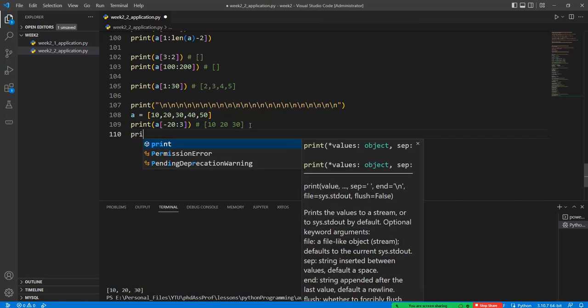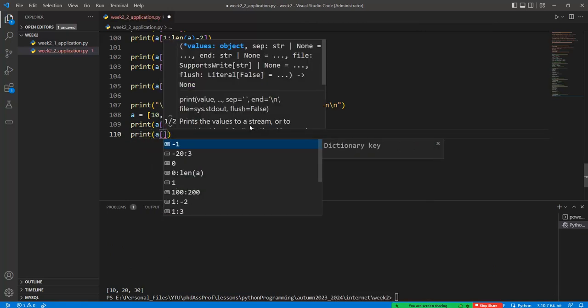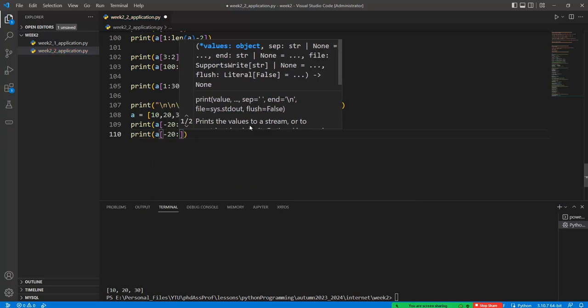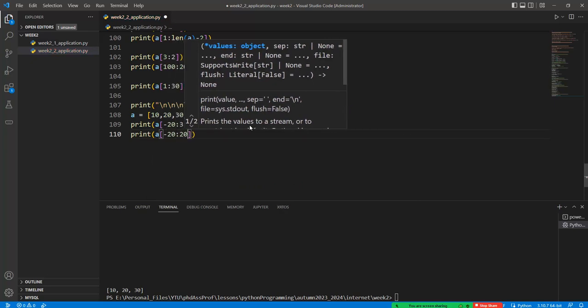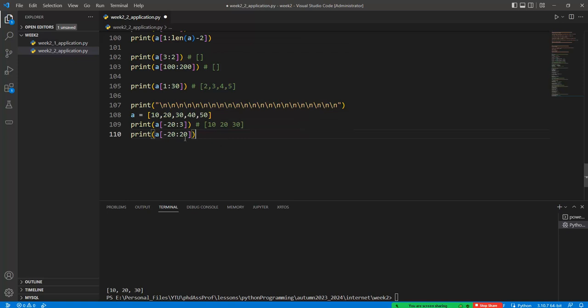But if I use this notation in here, negative 20 and 20, we have every element at the terminal page. Or if we have the 3 in here like this one, we should only see the 30 in here. Any question?